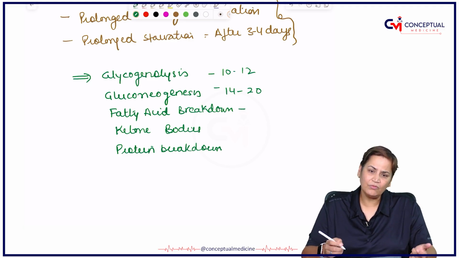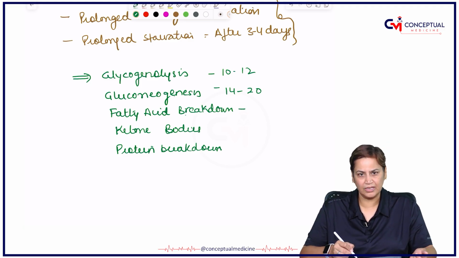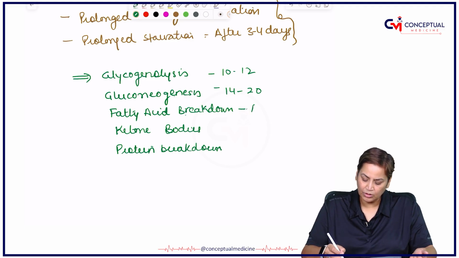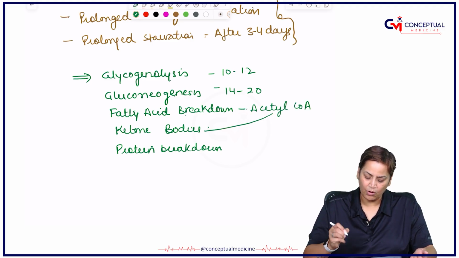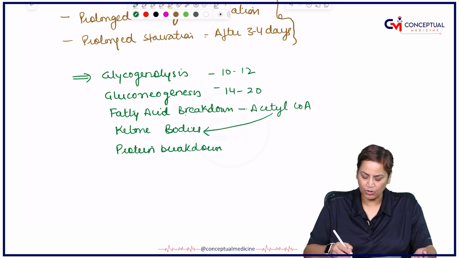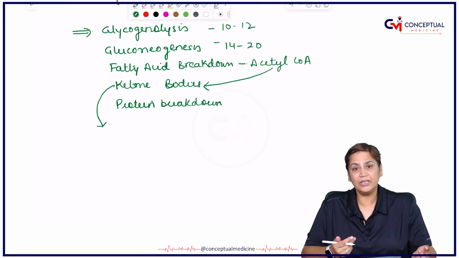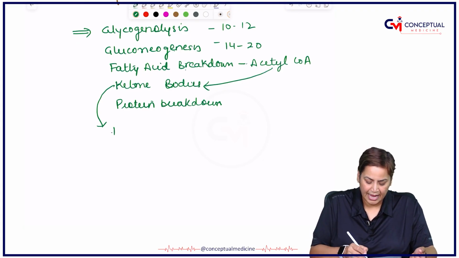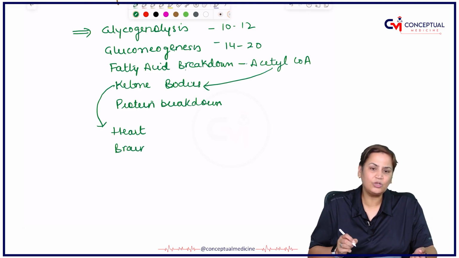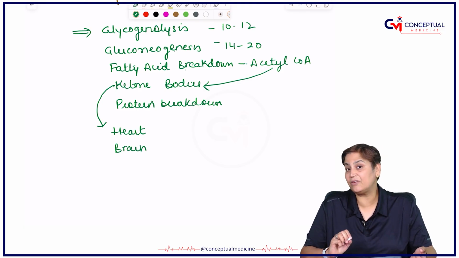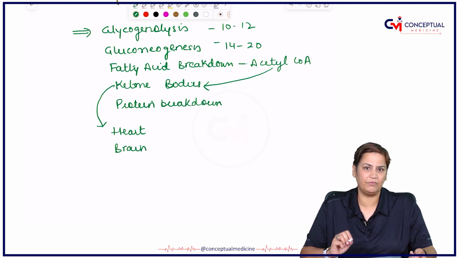Fatty acid breakdown will take place after gluconeogenesis, which will lead to the production of acetyl coenzyme A, which will be diverted to form ketone bodies. Ketone bodies are the preferred fuel of energy during starvation for the heart and brain, because our heart and brain are the only two organs which cannot stay without energy even for a fraction of a second.